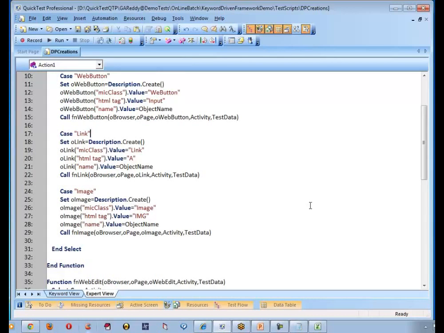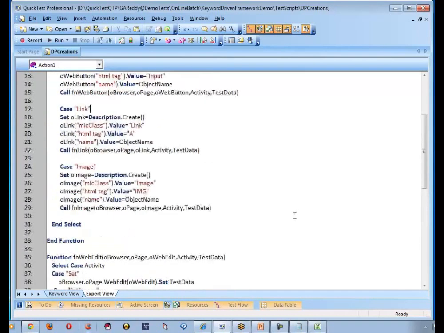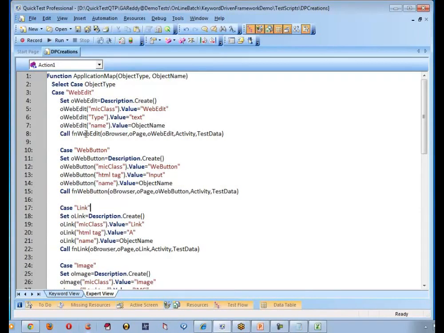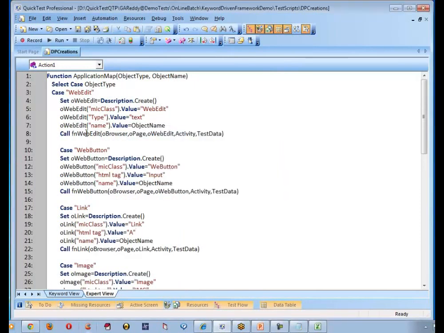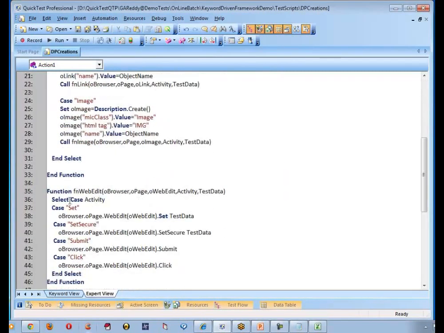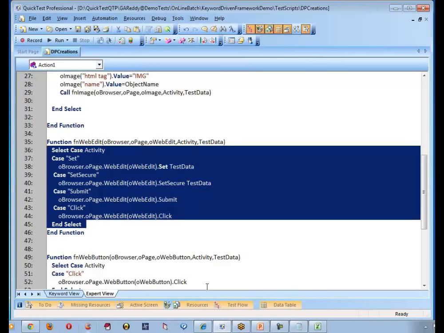Sir, if we are not writing activity here, will it still work? Where? I mean, in the call function, web edit or web button, if you don't pass activity here, how can that function be functioning? Because this function is mainly working on the activity. Can you see? Select case activity. If you don't pass activity, nothing will be executed. Okay. Because everything is driven by this activity.